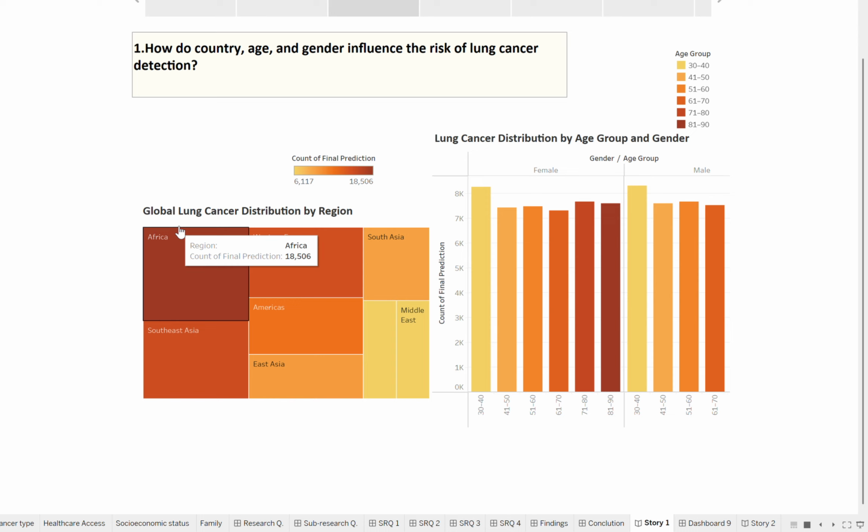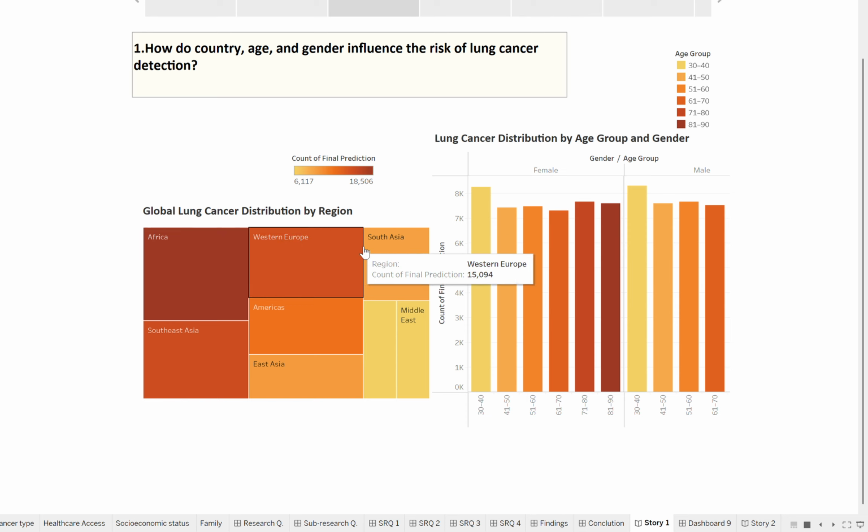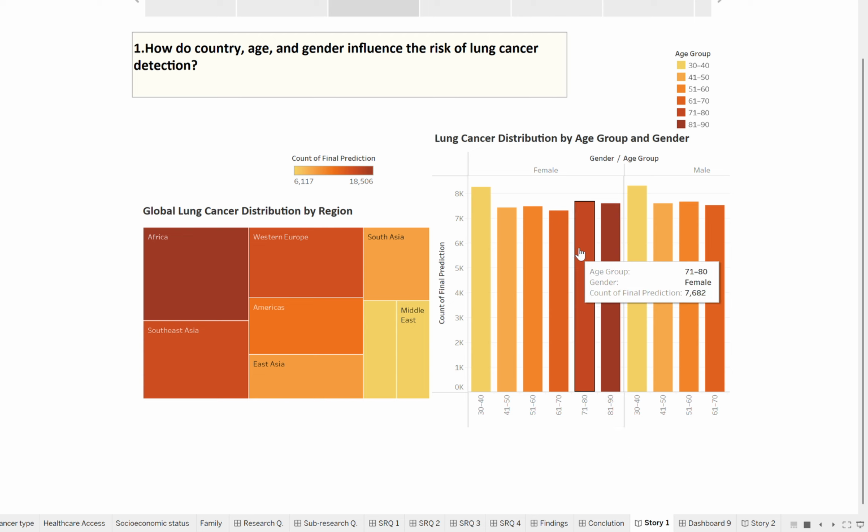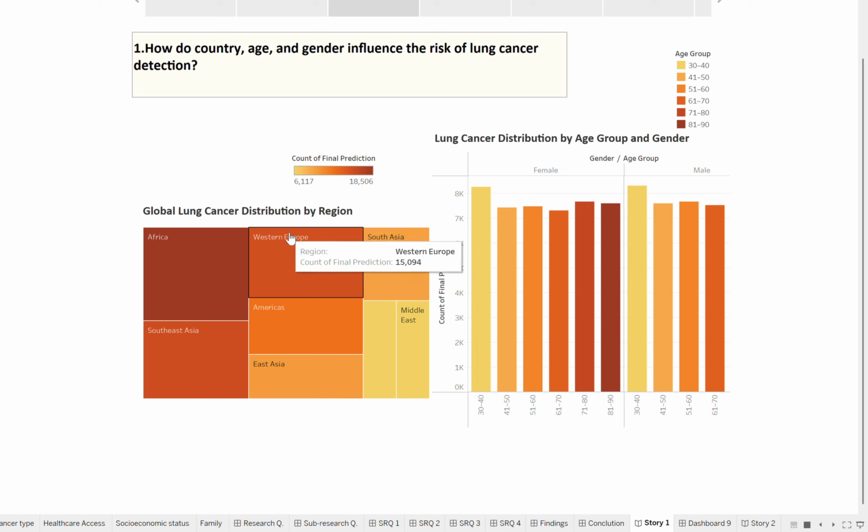To begin with, I prepared data to make it easier to visualize and analyze. I grouped individual countries into broader regions such as South Asia, Africa, and Western Europe so we could spot regional patterns more easily. Next, I categorized ages into 10-year brackets, from 30 to 40 up to 81 to 90. I also created a combined age-gender variable to help examine how age and gender interact in lung cancer predictions. Fortunately, the dataset didn't have any missing values or outliers, so it was clean and ready to use.